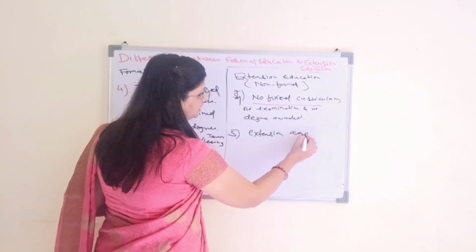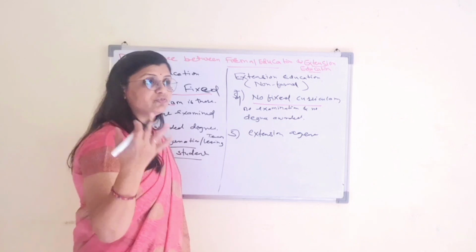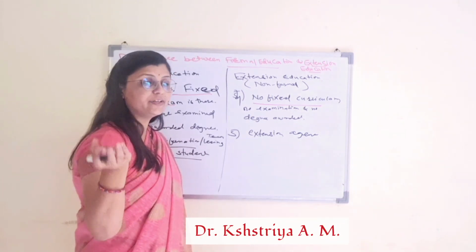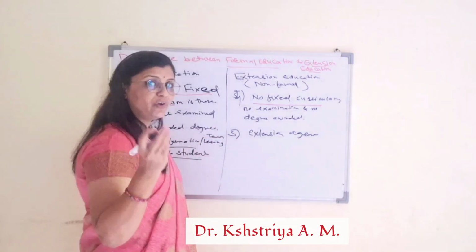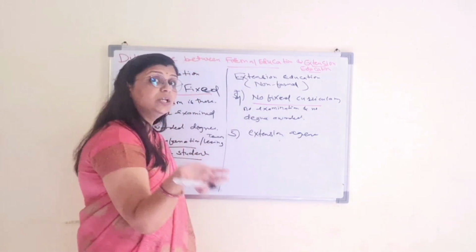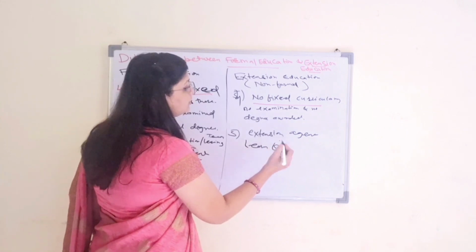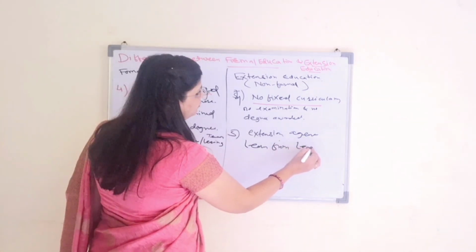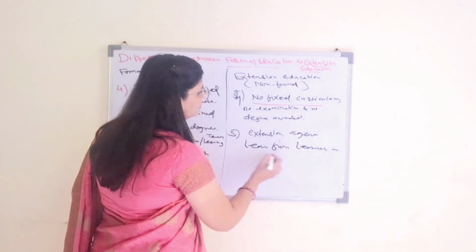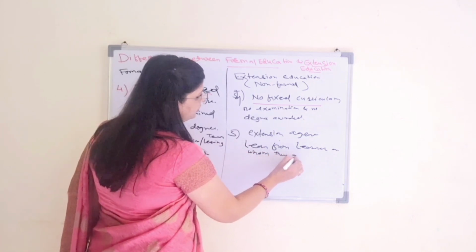The extension agent gives information to the learner, that is a farmer or people working in the rural area who have a farm or are doing farming. The extension agent also learns from the learners, whom they are going to teach.